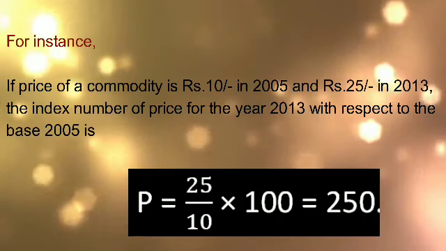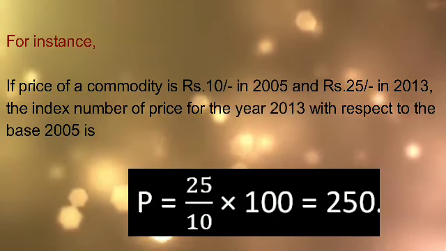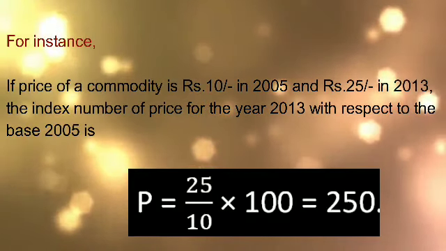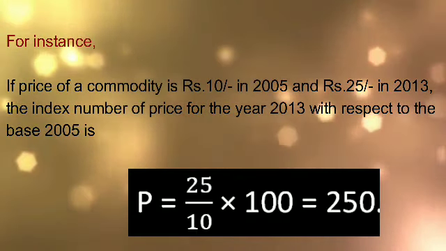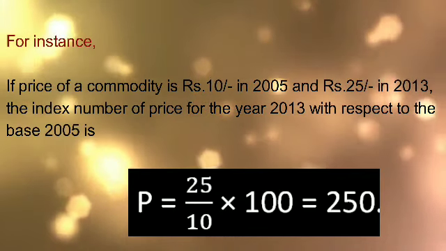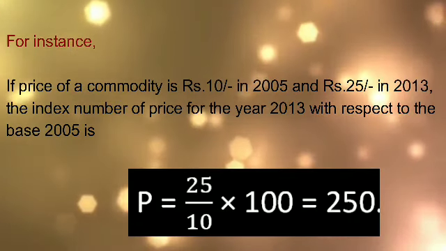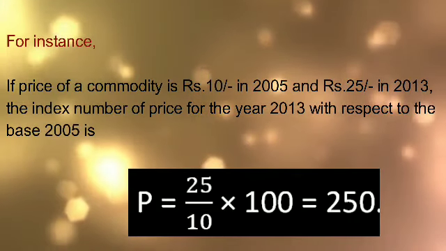Here it is 2013, and its previous year will be considered as the base year. So in the numerator, the current year price, the 2013 price, which is 25, divided by the base year price, the previous price value 10 rupees, multiplied by 100. Here, since we are finding the ratio in percentages, multiply the formula by 100.